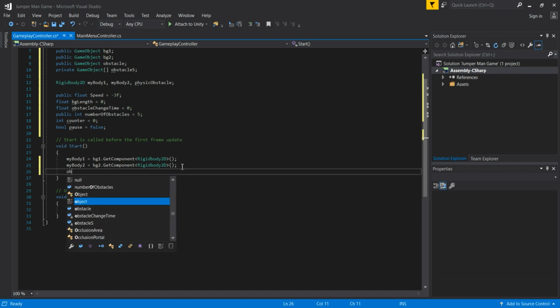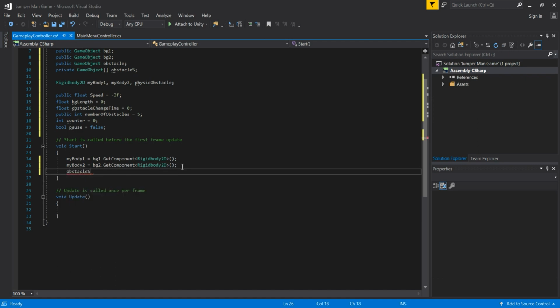And then we are going to take the reference for our obstacles, but this time the obstacles array. So this is going to be equal to new GameObject, and now not in the regular parentheses but in the square brackets, we are going to pass a number. You can imagine the number of obstacles, because this is an array variable.